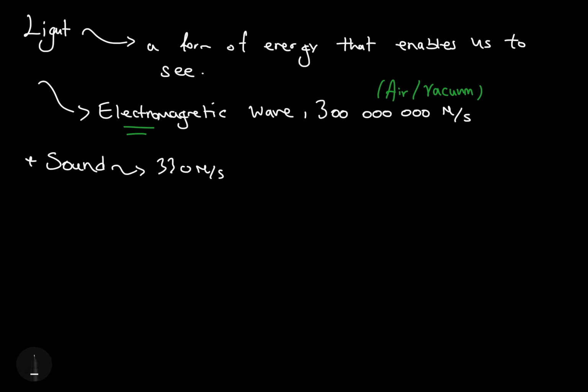But that's not the same case for sound, because sound is actually a mechanical wave, and mechanical waves do need particles to get transferred. There are other examples of them. For example, the waves you see in the ocean are considered to be mechanical waves, and earthquake waves are also considered mechanical. Electromagnetic waves, on the other hand, have one part that is visible to our eye, which is light itself. There are other types of electromagnetic waves, such as X-rays and infrared waves, but these are extensions of the chapter, so we're not going to get into them.